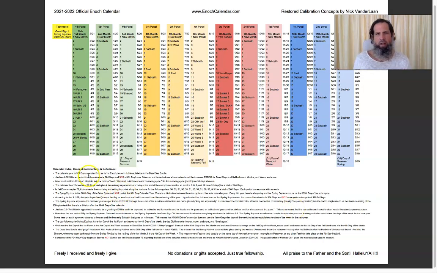But as you can see, this is the 364-day calendar on 1 page, and I hope that you're blessed by this, brothers and sisters. Freely I've received this understanding, and freely I give it. No donations or gifts accepted, just true fellowship, and all praise to the Father and to the Son. Hallelujah. So hopefully you're blessed by this calendar.